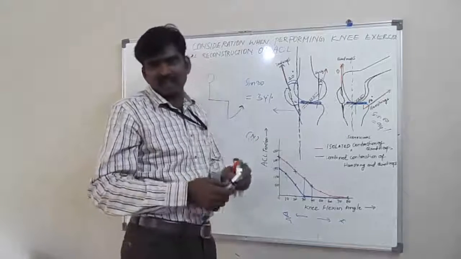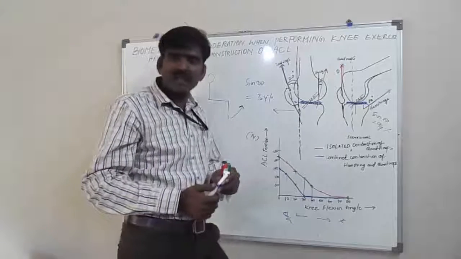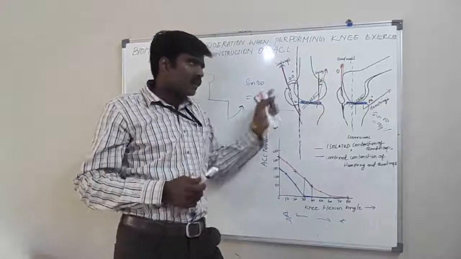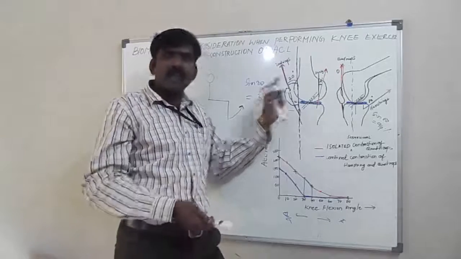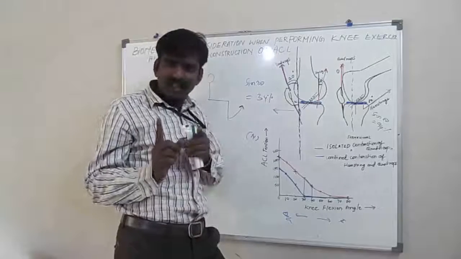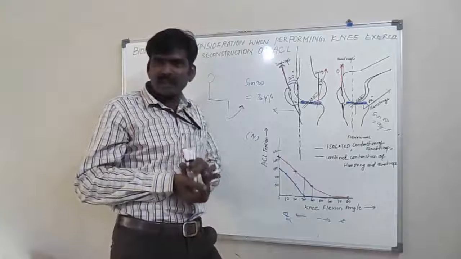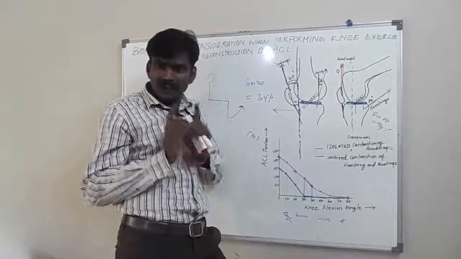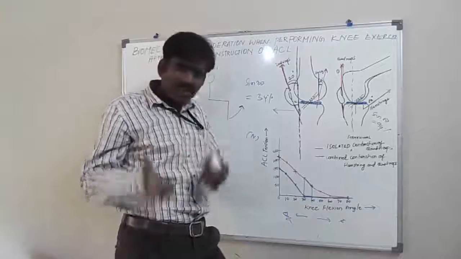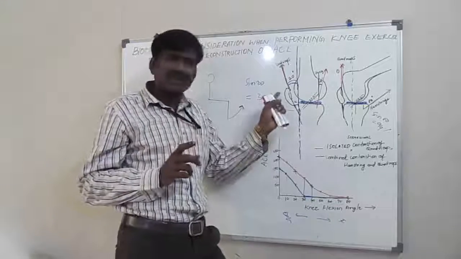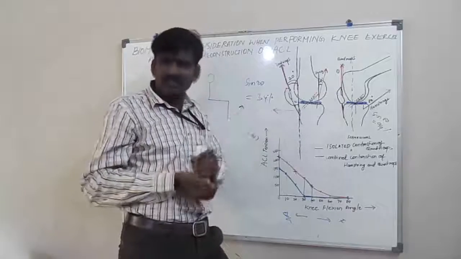Closed kinematic exercises will co-contract the quadriceps muscle and hamstring muscles simultaneously. In open kinematic chain exercises, the quadriceps muscle contracts in isolation. Clear? In closed kinematic exercise, there is a co-contraction of the quadriceps muscle and the hamstring muscles.